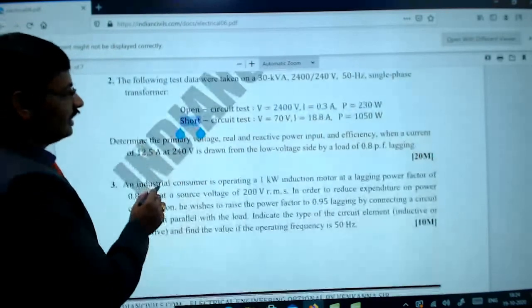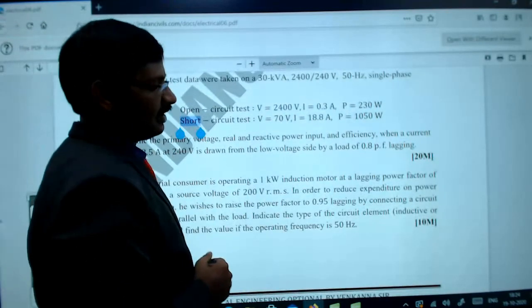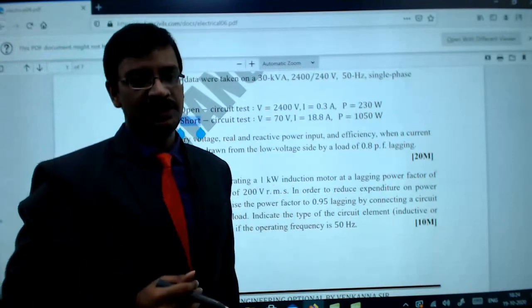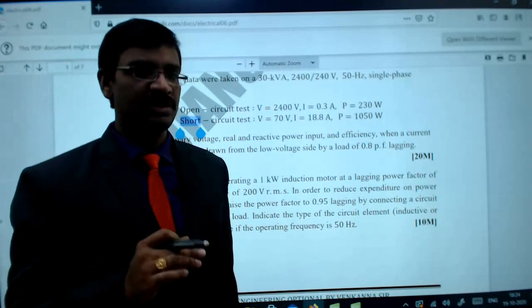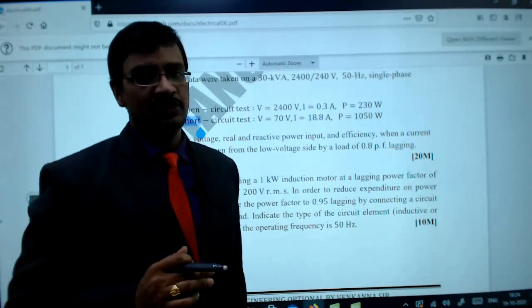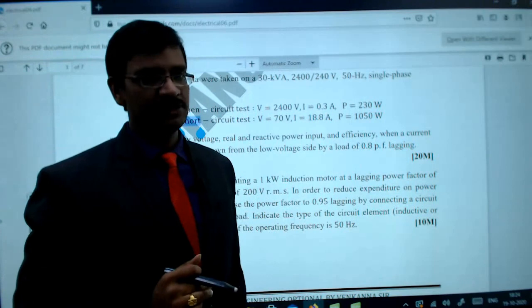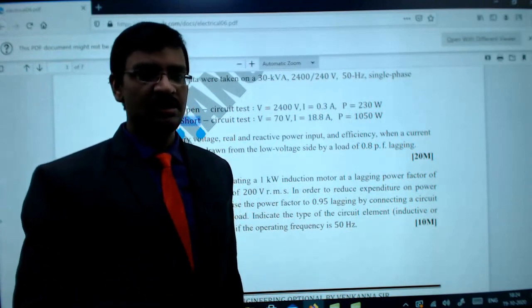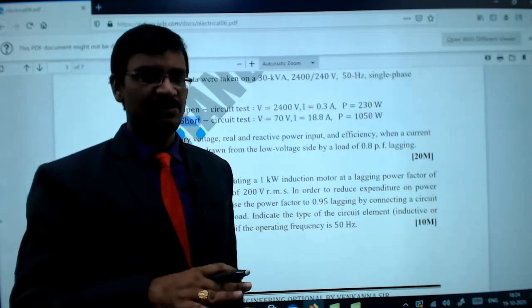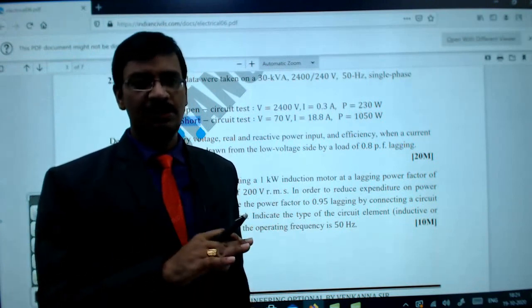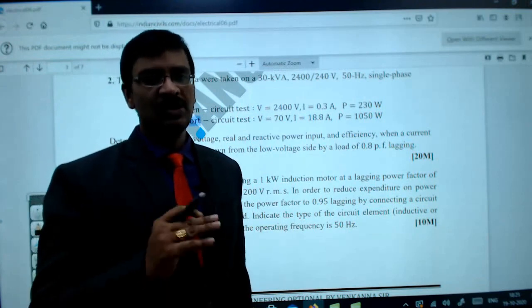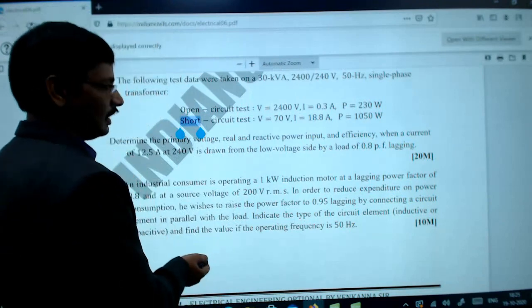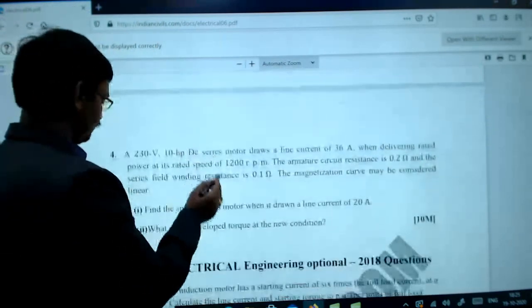So like this, if you notice in the transformers, out of the problems whatever we have seen, the main area of interest is the testing of the transformers. That is the area most of the time it was targeted. So testing of the transformers you shouldn't be missing. In DC, both the motors and the generators are asked, and the testing of DC machines is also important. The focused areas are the speed control and at the same time the torque generation, how much torque is getting generated. Those are the two aspects that were covered elaborately in the case of the DC machines.